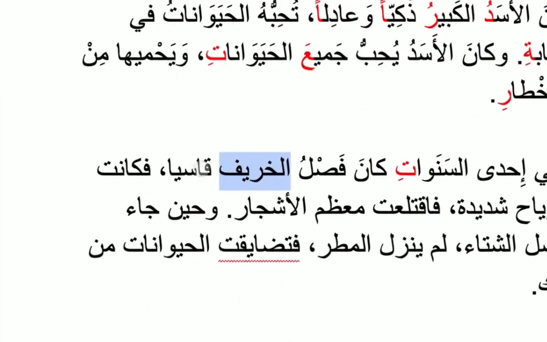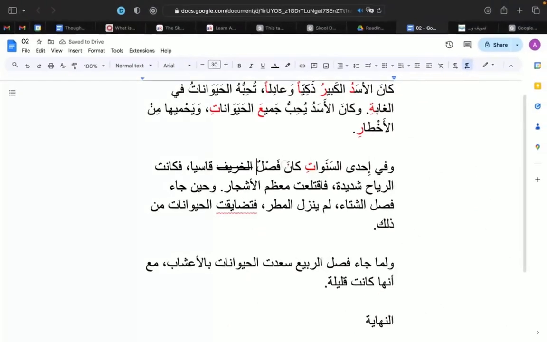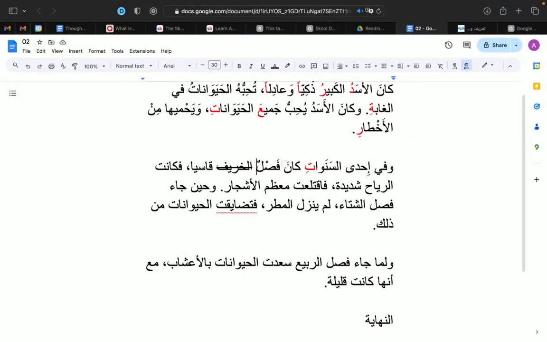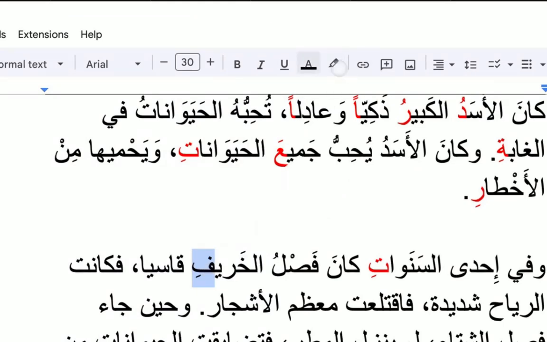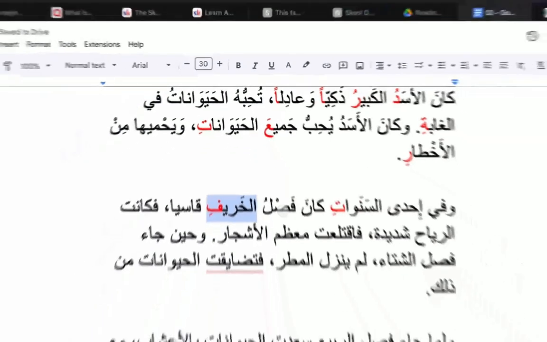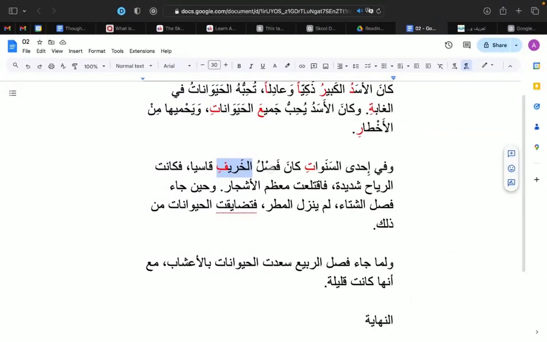If I didn't put إضافة after it, it would be الفصل, because it doesn't... if it had the definite article al, it would be الفصل. But since there's إضافة after it, it would be فصل. وكان فصل الخريف. الخريف is autumn. كان فصل الخريف, the season of autumn, right? What season? Autumn. Right? And so that's why we put this kasra here, because this is a possessive word. What does the season belong to? It belongs to autumn. Okay?